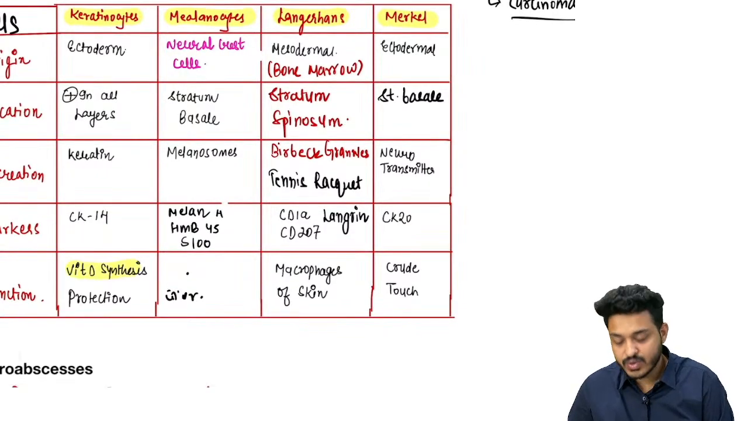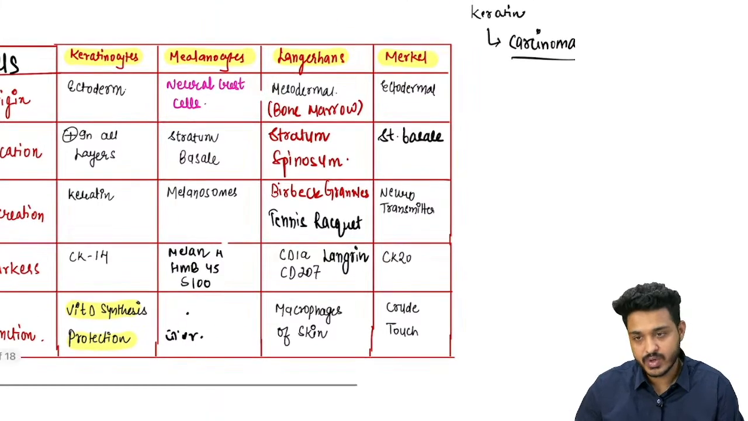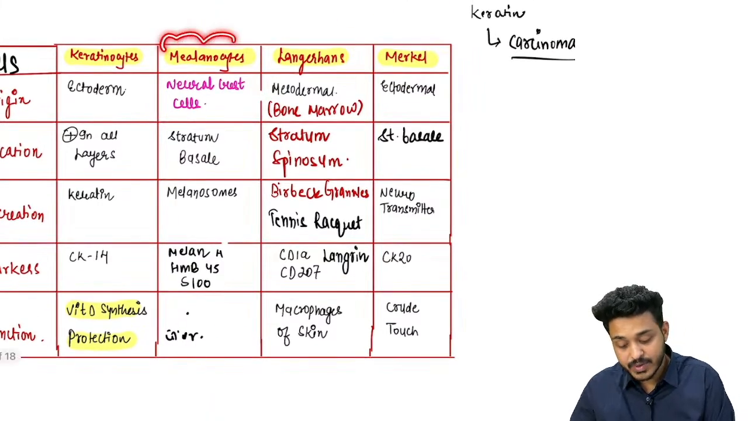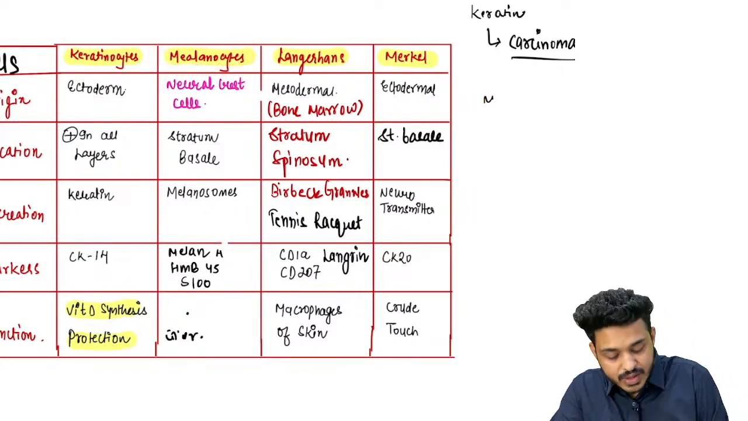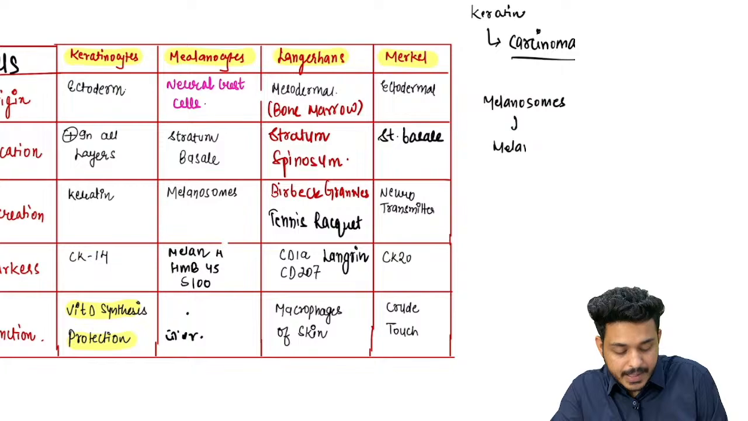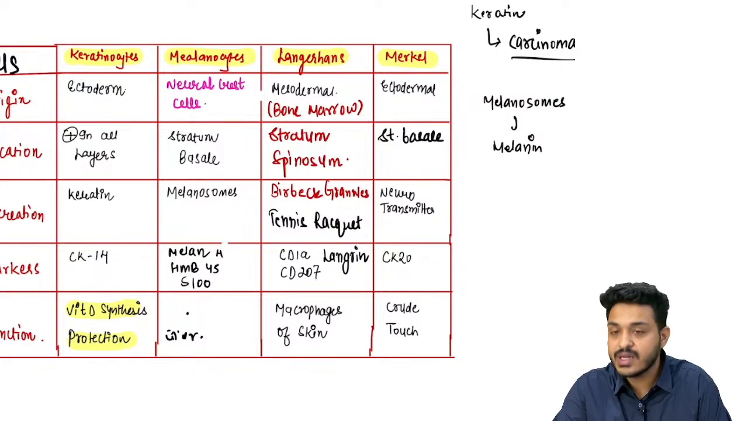They are responsible for what? Vitamin D synthesis, and their function is to give you protection, right? Protection. Another thing is going to be what? Melanocytes. These melanocytes are going to release what? Melanosomes, and from melanosomes you are going to get what? Melanin, right? So this is the thing we are having.